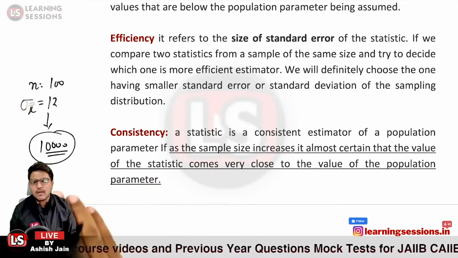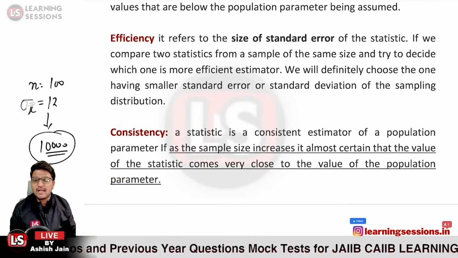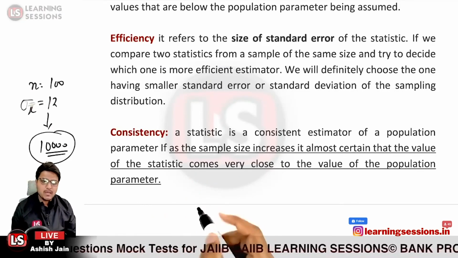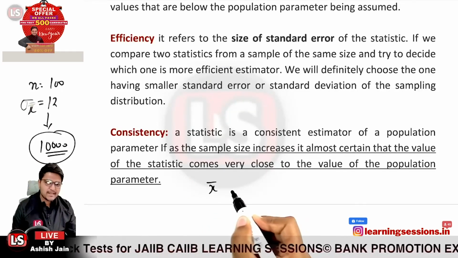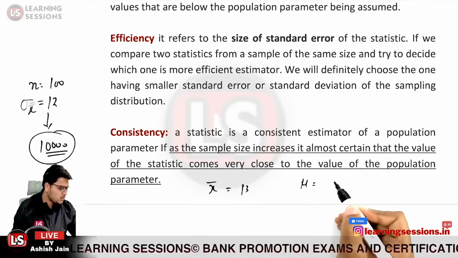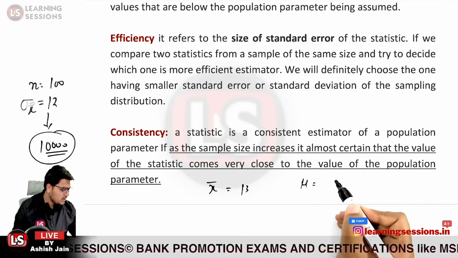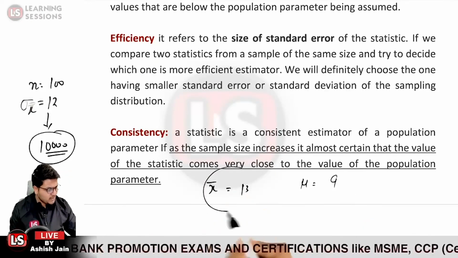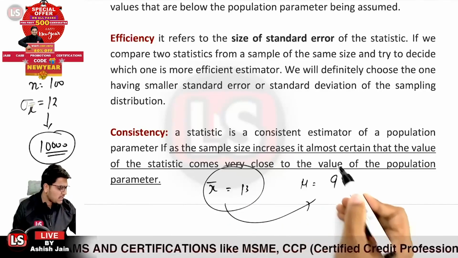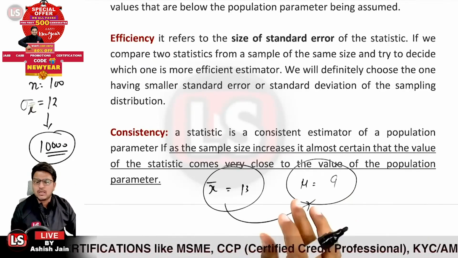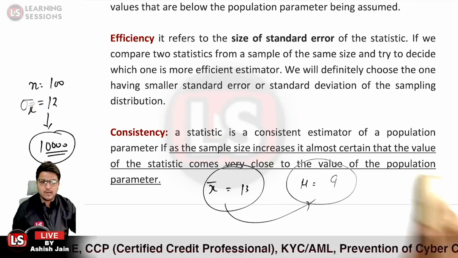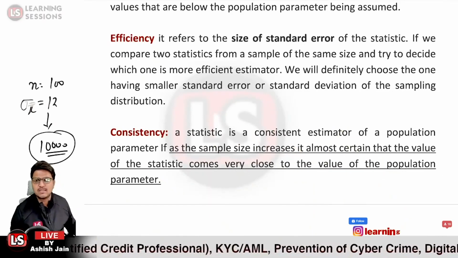Because standard error over here means that we have very lesser fluctuations as we compare the sample to the population itself. So if we consider the mean, let us take the case that x bar was equal to 13 and mu was equal to 9. When we increase the sample number, the sample statistic will be approaching and becoming very close to the population parameter. That is related to consistency.